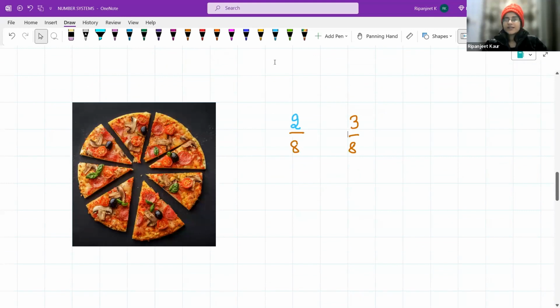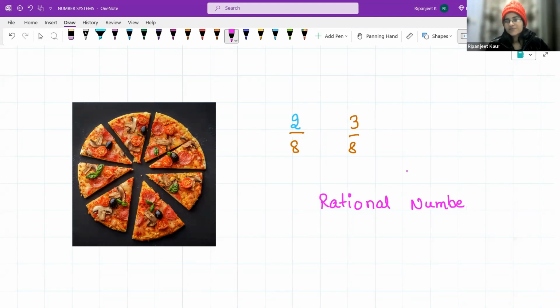Okay, so to understand this, let us see. Do you know what type of numbers these are? Do you think these are natural numbers, integers, whole numbers? See, these type of numbers, can you guess what they are making? Isn't it a kind of ratio? So we call that rational numbers, because it is kind of a ratio, right?